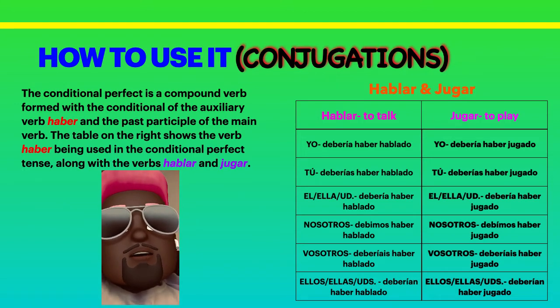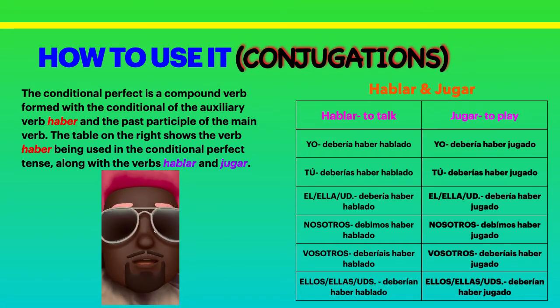In the él, ella, usted form, él debería haber jugado, he should have played. Ella debería haber jugado, she should have played. In the nosotros form, we have nosotros debimos haber jugado, we should have played. In the ellos, ellas, ustedes form, we have ellos or ellas deberían haber jugado, they should have played.